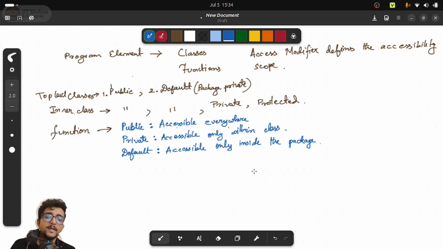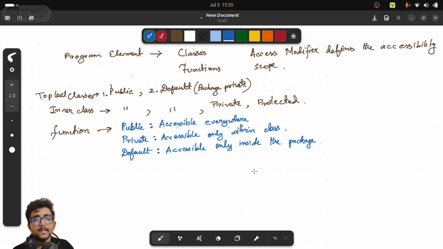by any of the classes within that package, right? As long as you are within that package, any other class within that package can access this method, by defining an object and all of that. The default method is defined inside one class and accessed by another class, as long as both the classes are inside a common package. If you go outside the package, then default will not allow you to access, right?